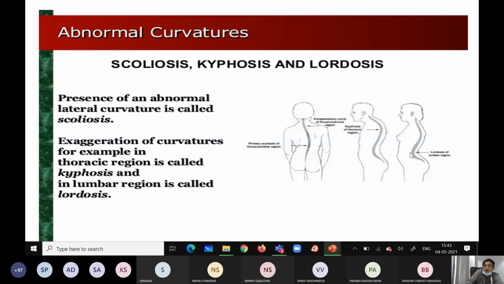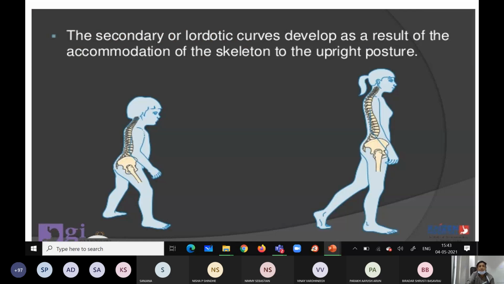This is the scoliosis, almost a lateral curvature. Kyphosis is related to the thoracic, lordosis is related to the lumbar. See the difference here, secondary lordotic curvature development.